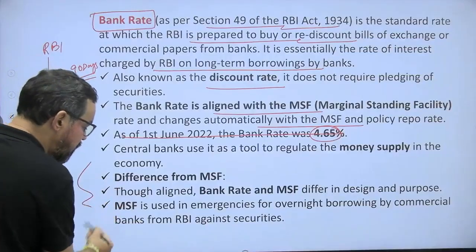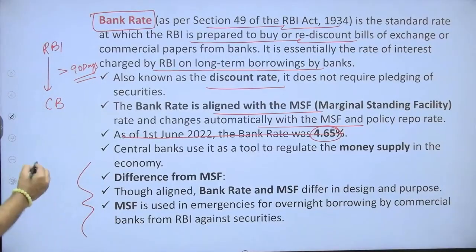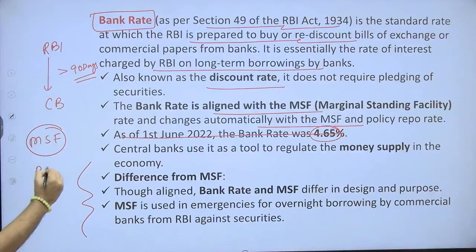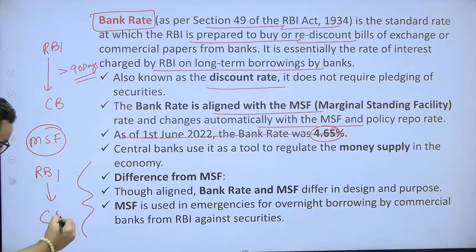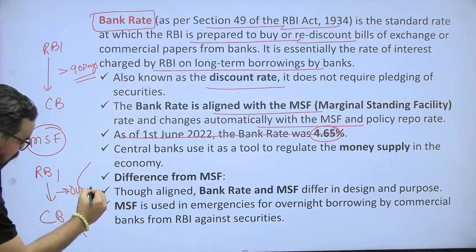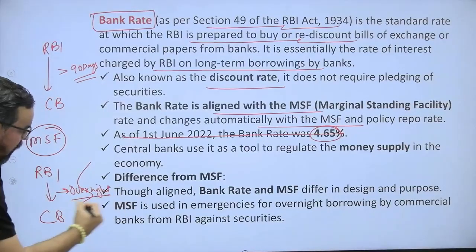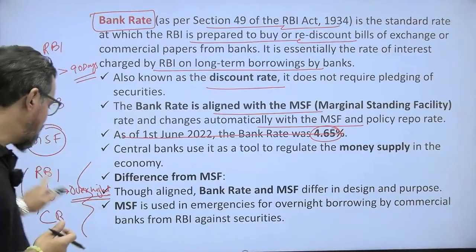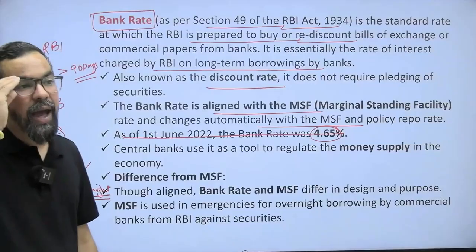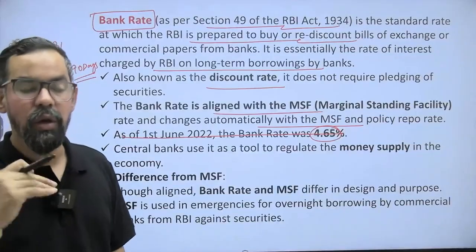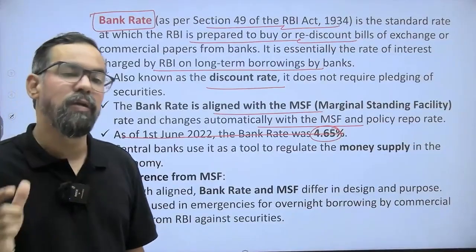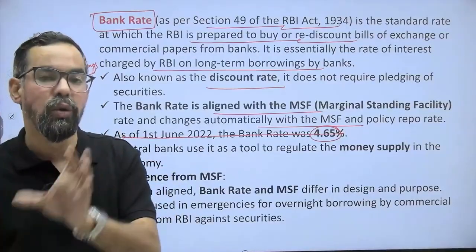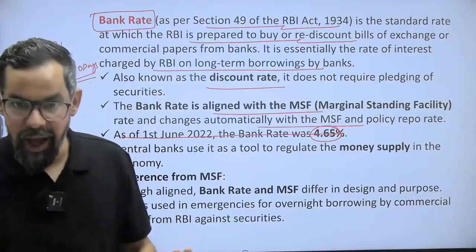The difference with MSF is, marginal standing facility is the rate at which RBI lends money to commercial banks for overnight. Okay? So it is generally for overnight. It is a kind of emergency lending. Actually, MSF is a notional transaction. When banks miss their SLR target, there is an agreement between the bank and RBI, so it is assumed that RBI has given that shortfall amount as a loan to the bank itself, right?